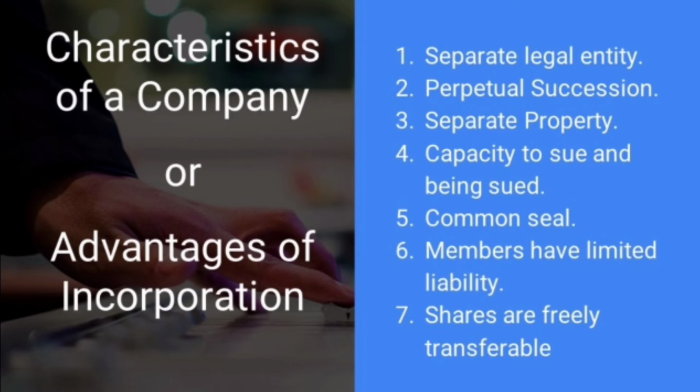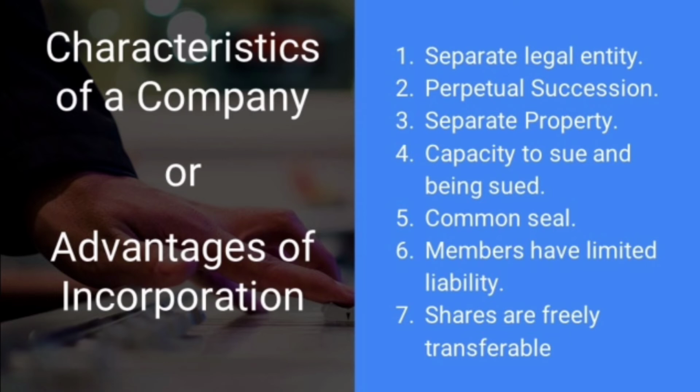Being a legal person, the company can file a suit against others in its own name. Similarly, a suit against the company can also be filed in the company's name. So, any person can sue the company. It is the fourth important characteristic, capacity to sue and be sued.